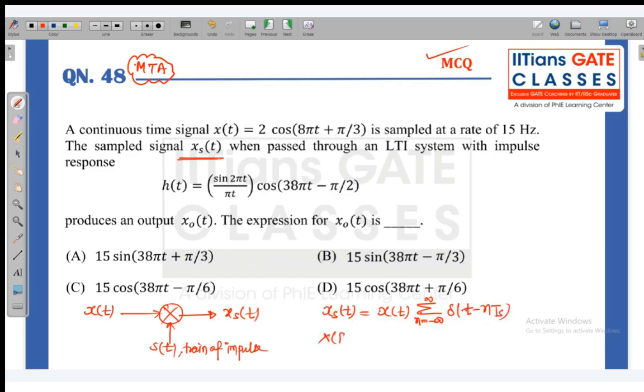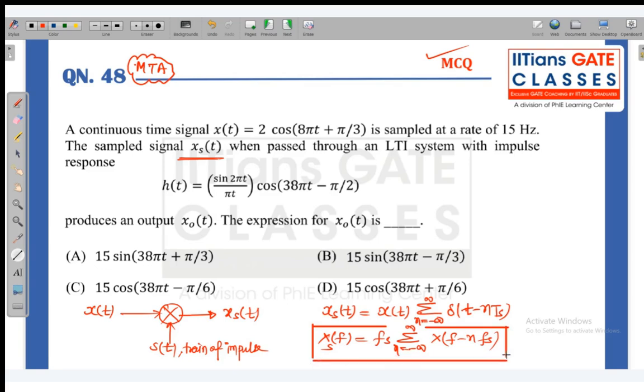If I take the Fourier transform, I get Fs times the summation over n from minus infinity to infinity of X(f − nFs). This is the Fourier transform of the sampled signal. This is the first thing you have to understand. Now I am ignoring the π/3 for the moment. We will consider that phase in the last, when we get the final answer.